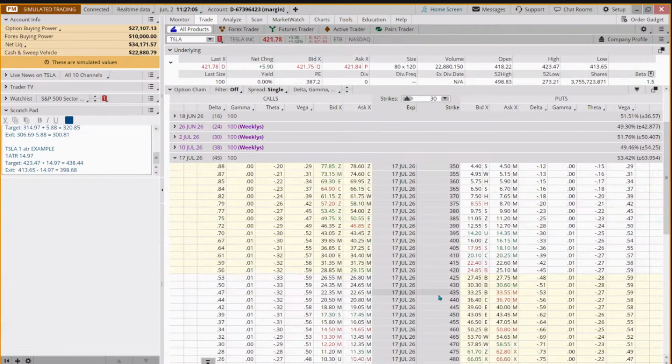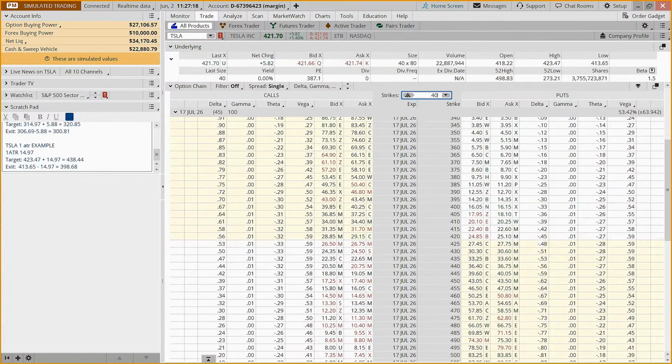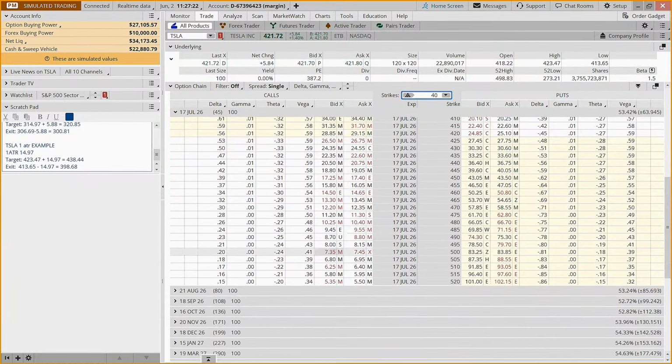What is it if I come out to this $5 option in July? Oh, I've got to go like 40 strikes. 20 cents. 20 cents, less than half.